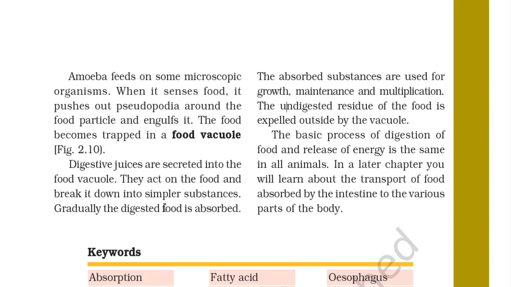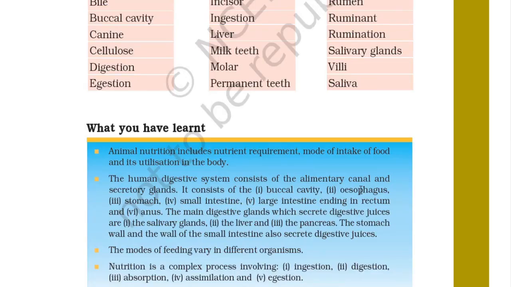Gradually, the digested food is absorbed. The absorbed substances are used for growth, maintenance, and multiplication. The undigested residue of the food is expelled outside the vacuole. The basic process of digestion of food and release of energy is the same in all animals. In later chapters, you will learn about the transport of food absorbed by the intestine to the various parts of the body. These are the keywords, and what you have learned is given in this small section.